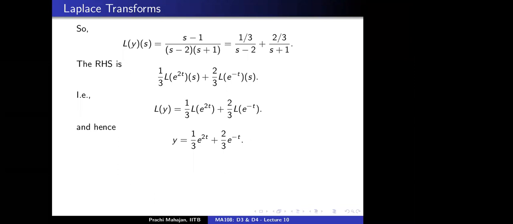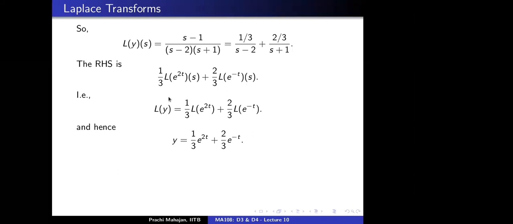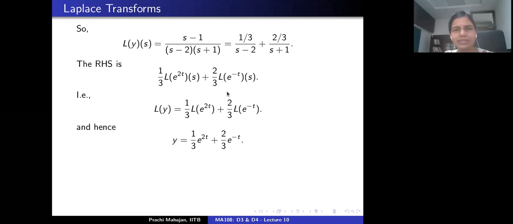Ma'am, but again, this is a little bit of guessing, because you're guessing which Laplace transform is this, like e to the power 2t and e to the power minus t. See, you have to remember the Laplace transform of some elementary functions. That's all. But then we could just solve the ODE other ways. For example, in this example, you could have anyway solved it using the method of undetermined coefficients. But we will see some examples a little later which cannot be solved using the tools that we have learned so far, but can be solved with Laplace transforms.